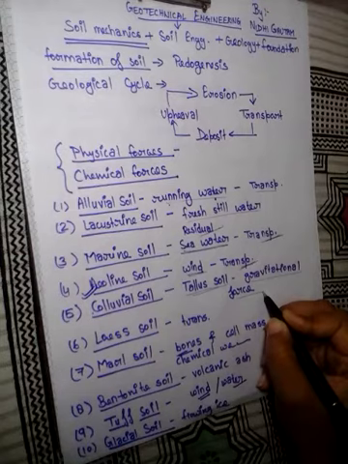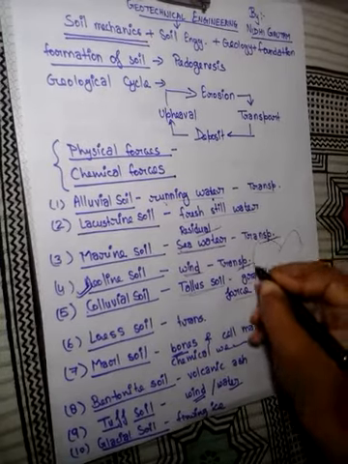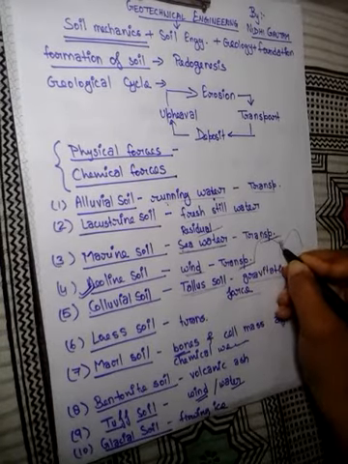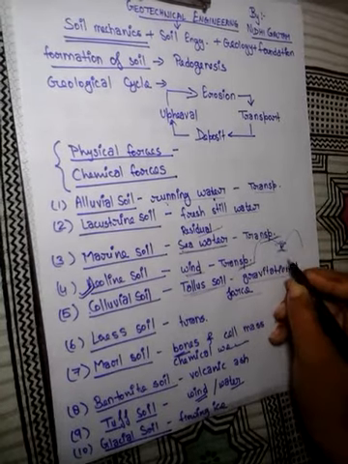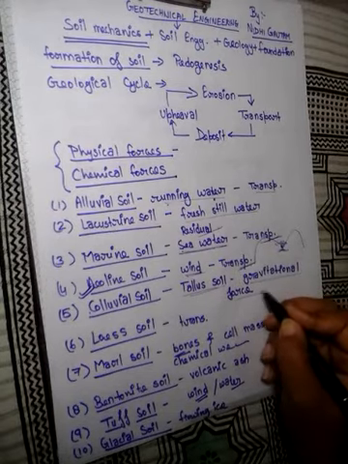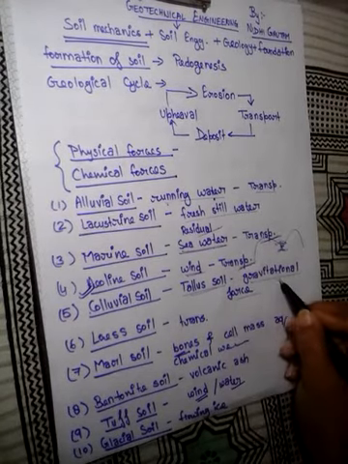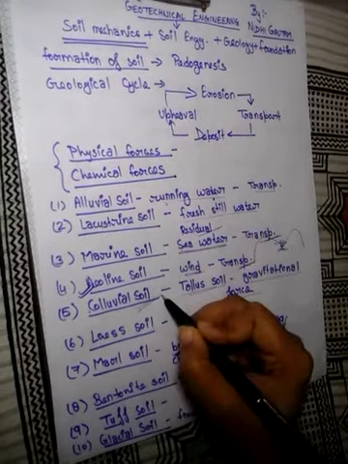This soil is generally found in hilly areas at the bottom of the valley. So this is a physical agency, so this is a type of physical weathering also, and the soil is transported by the gravitational force. So this is a type of transported soil.